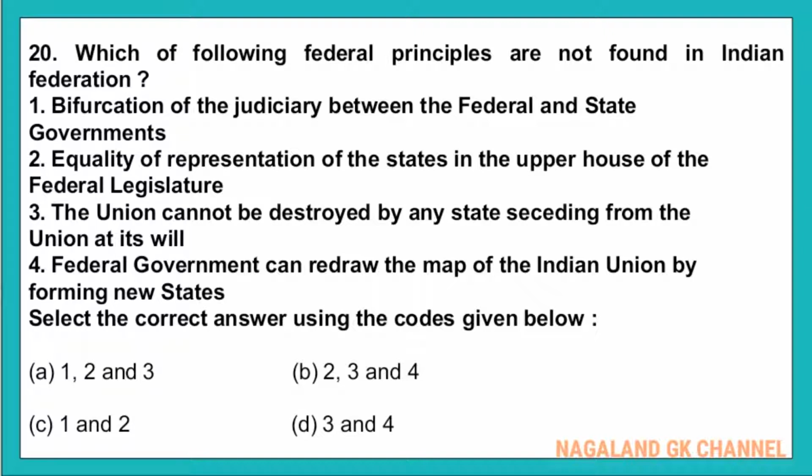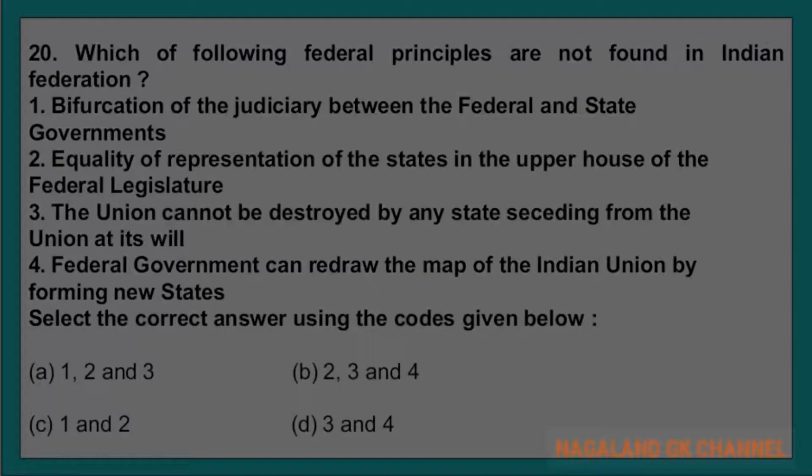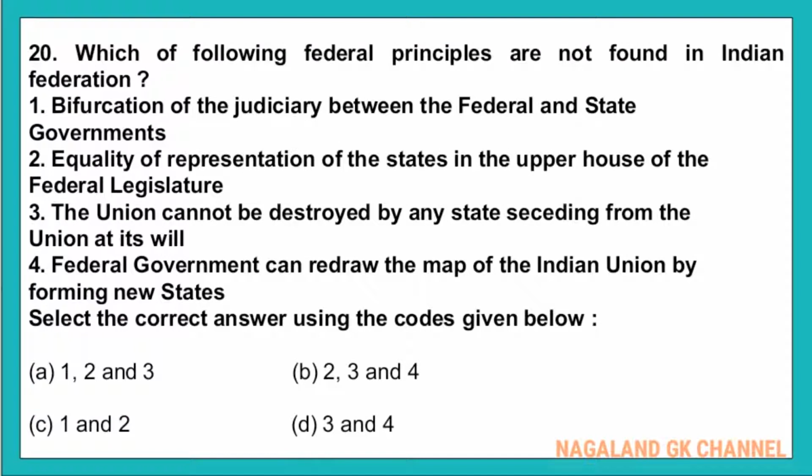Select the correct answer using the code given below. And here, the correct answer is option number C. That is, number 1, partition of the judiciary between the federal and state, number 2, equality of representation of the states in the upper house of the federal legislature are not found in the Indian Federation.